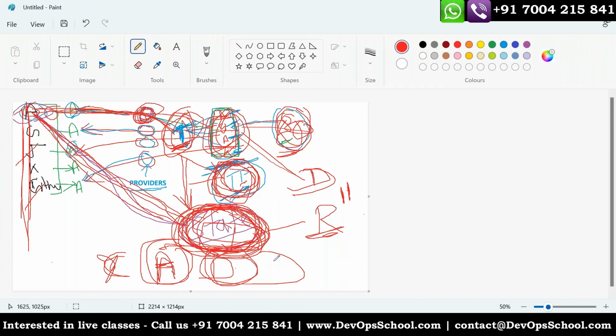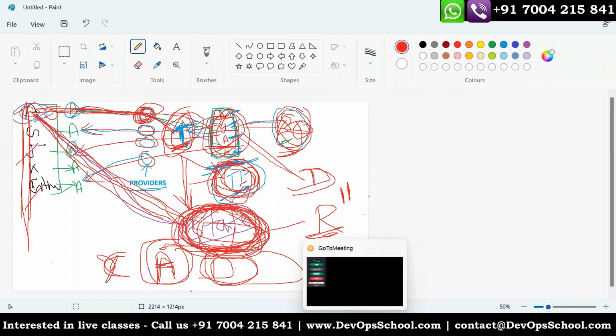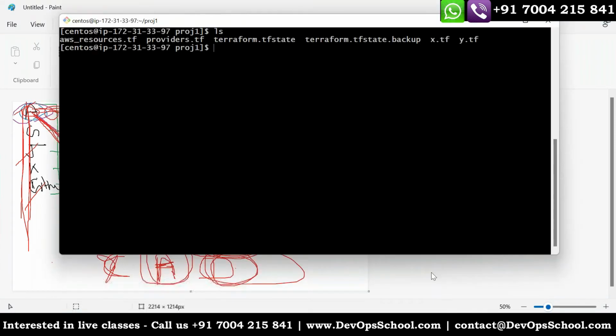It is like an infrastructure configuration, right? By writing the code in the Terraform, right? Correct. I'll put it in a different way.